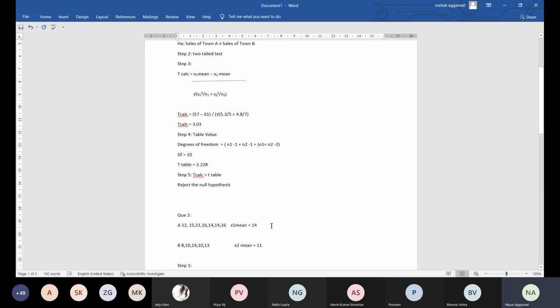First you have to calculate the individual differences, so calculate x minus x mean. So x minus x mean becomes -2, then -1, then -3, 2, 0, 0.